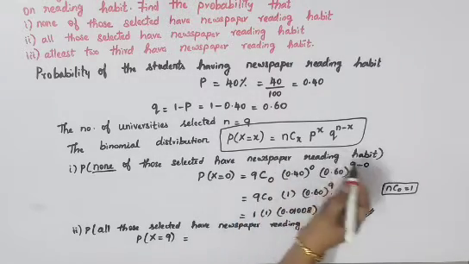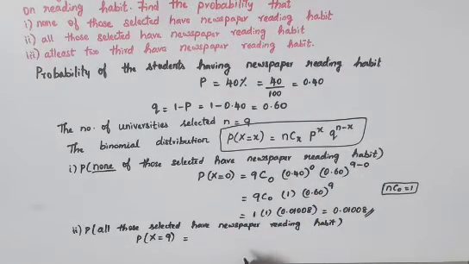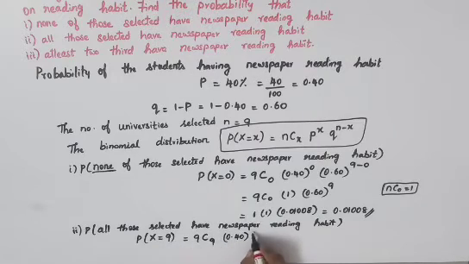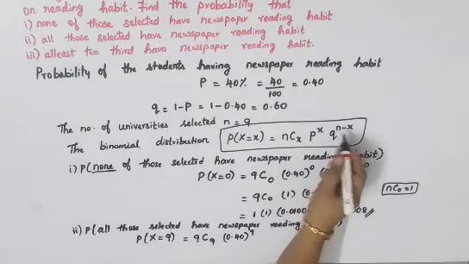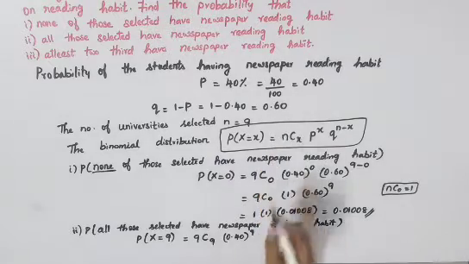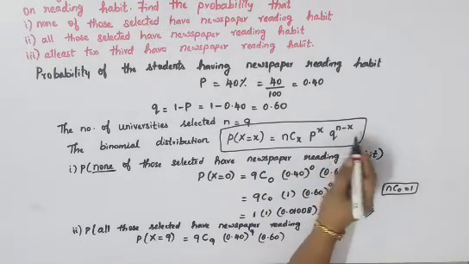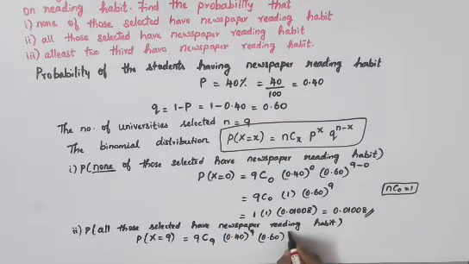So again substitute in your binomial distribution formula. Your n is again 9, so 9C, here x is also 9. And here p power x, p is nothing but 0.40, power x is equal to 9 now. Next is q power n minus x. Q is here 0.60, whole power n minus x. N is 9 minus your x is also 9.